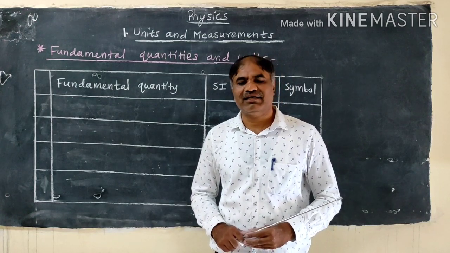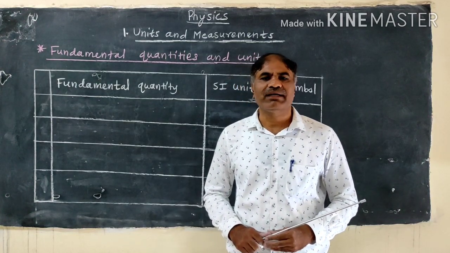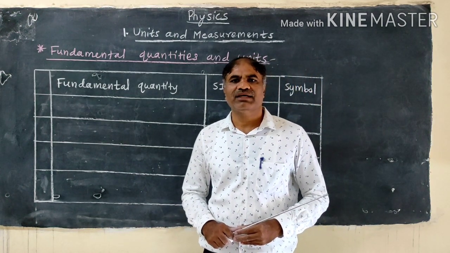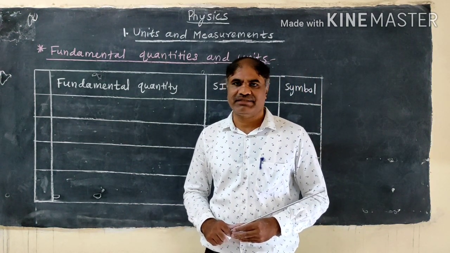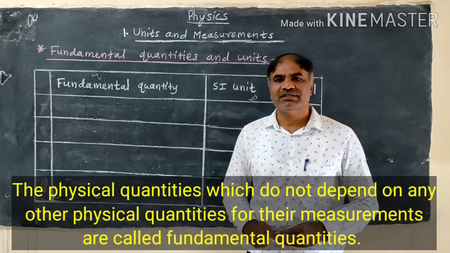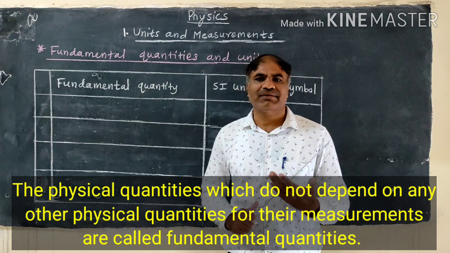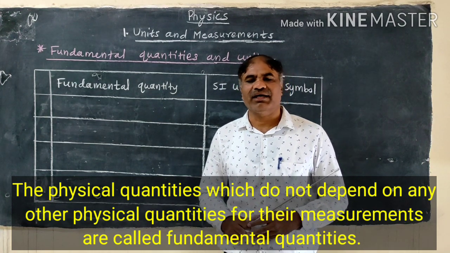Physical quantities are classified into 2 groups. Number 1, fundamental quantities, and number 2, derived quantities. So firstly, what are the fundamental quantities? The physical quantities which do not depend on any other physical quantities for their measurements are called fundamental quantities.